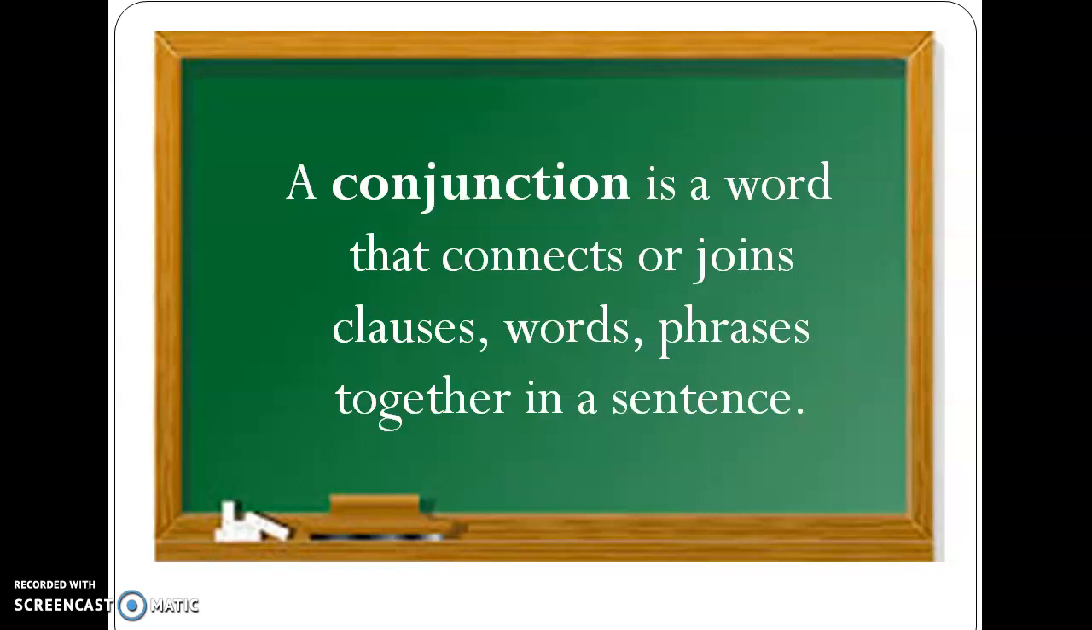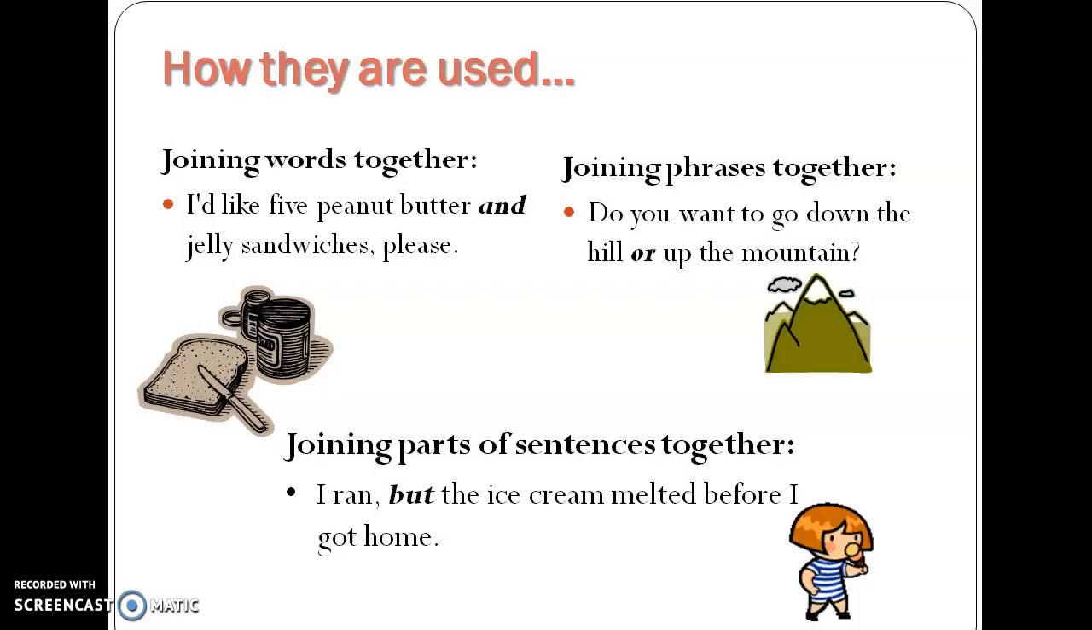Let's see how we can use them in our sentences. How are they used? For joining words together. Let's read it out. I'd like 5 peanut butter and jelly sandwiches, please. Over here you can see it is joining peanut butter and jelly. These two words are being joined by the conjunction and.